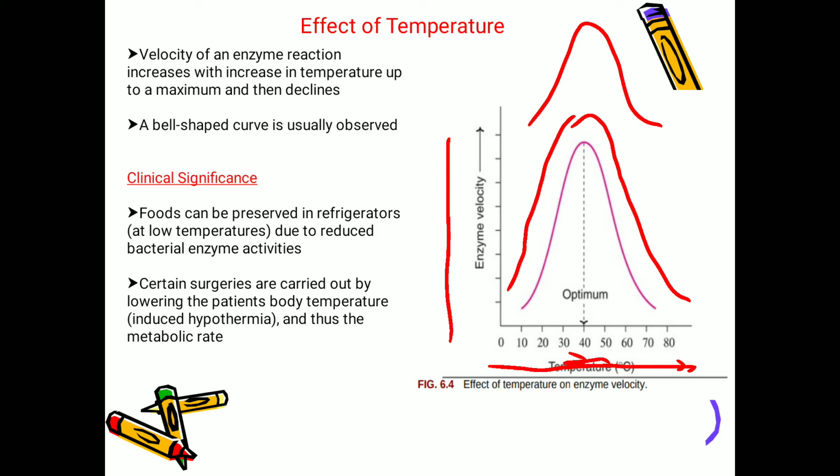And one more significance is that certain surgeries are carried out by lowering the patient's body temperature, called induced hypothermia, so that it can decrease the metabolic rate and the surgeries can be done. In this way, this is the clinical significance of the temperature on the rate of the reaction.